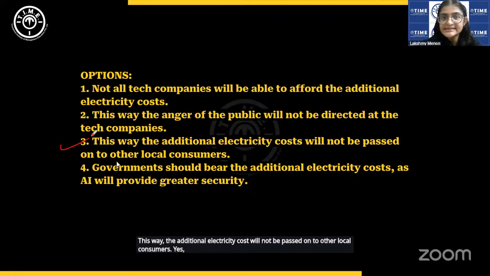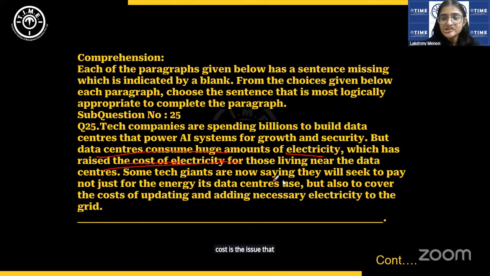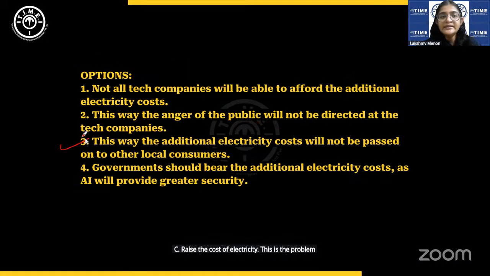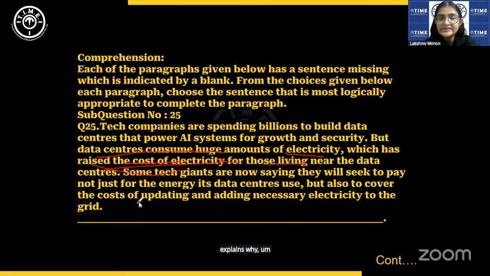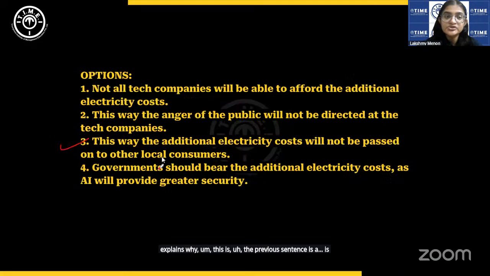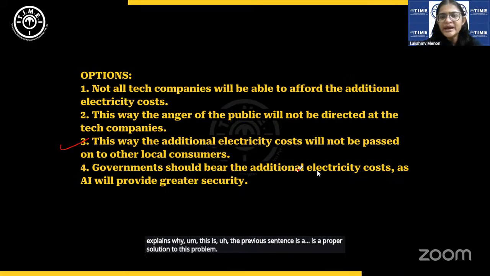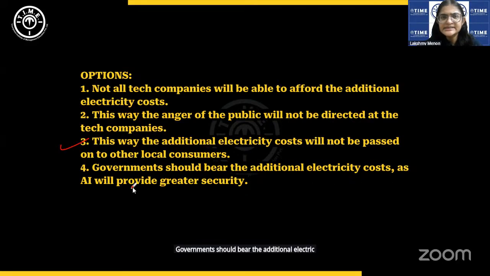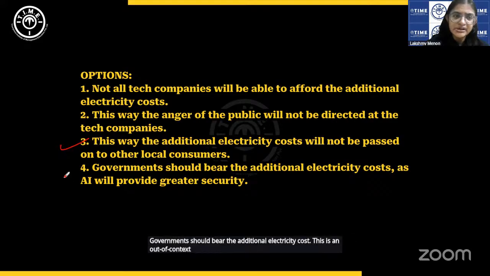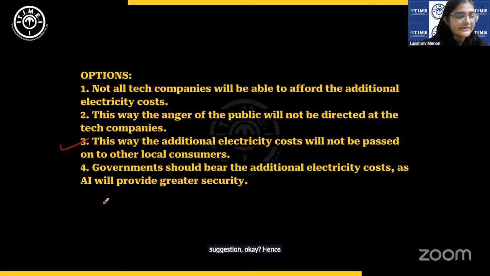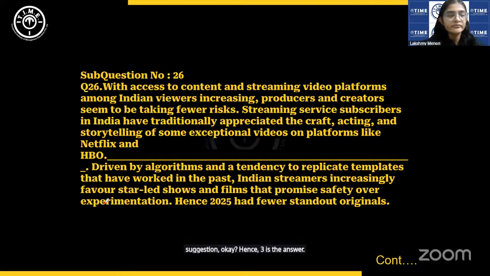Yes, cost is the issue that was mentioned here, right? See, raise the cost of electricity. This is the problem. And the given sentence explains why the previous sentence is a proper solution to this problem. Governments should bear the additional electricity cost. This is an out of context suggestion. Okay. Hence, 3 is the answer.